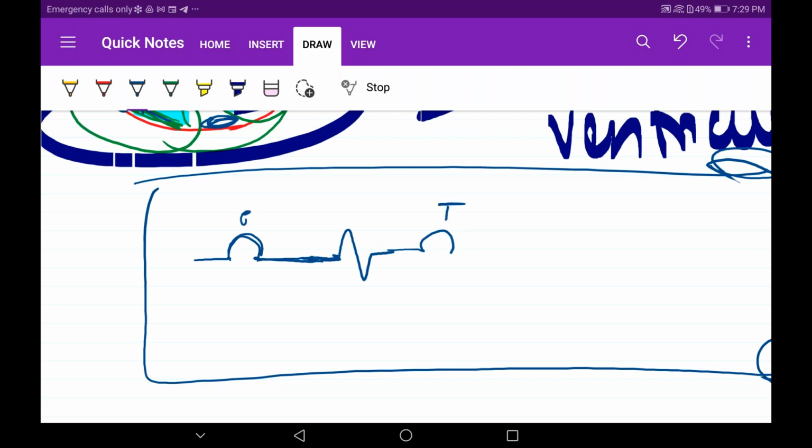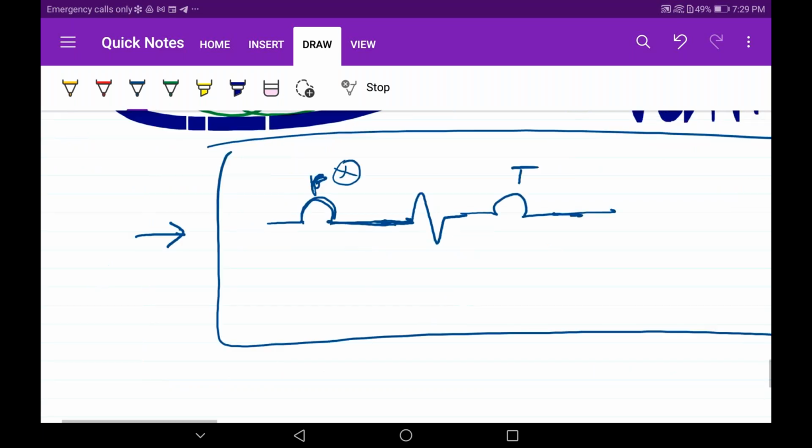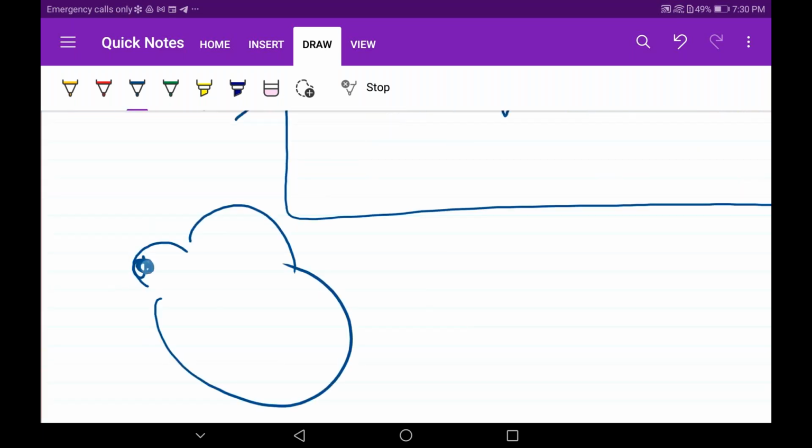So P and T. Sometimes this P wave will also not come, because the SA node will send so many signals, it is beating so much, that it will not reach the galvanometer. Let me show you that. This is our heart, and this SA node is sending signals rapidly. It is beating, but then the signal has to reach the ventricles. What will happen at that time?